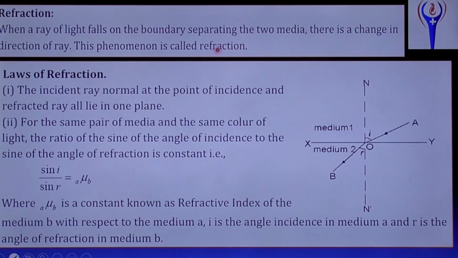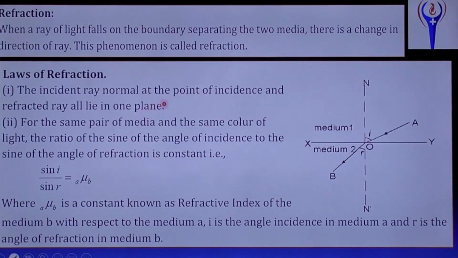When a ray of light falls on the boundary separating the two media, there is a change in the direction of the ray. This phenomenon is called refraction. Laws of refraction. The incident ray, the refracted ray, and the normal to the point of incidence all lie in one plane.